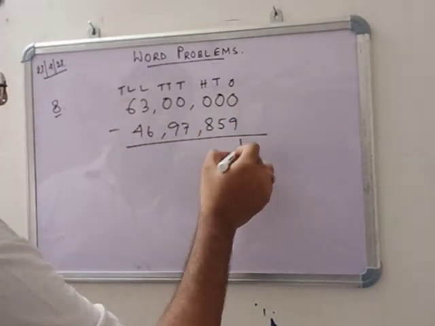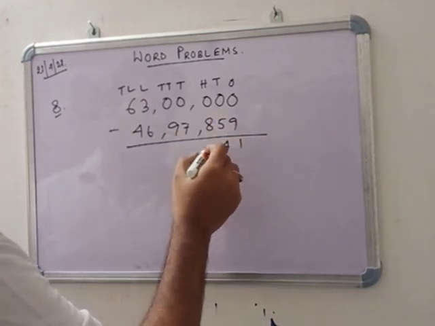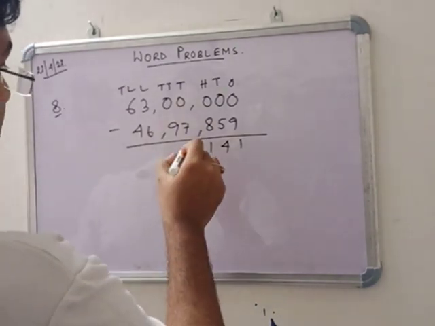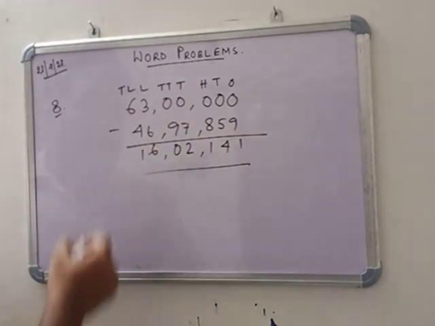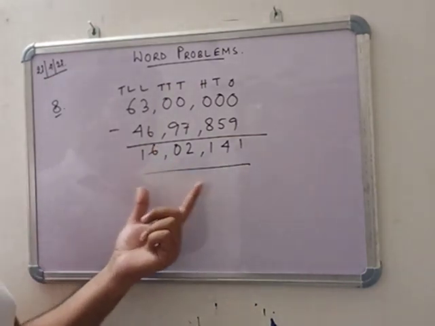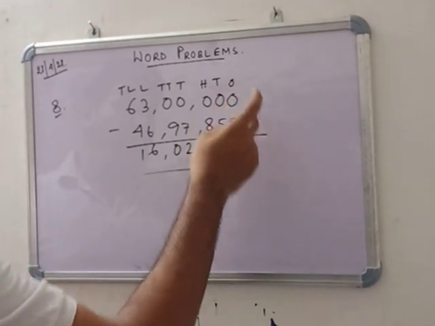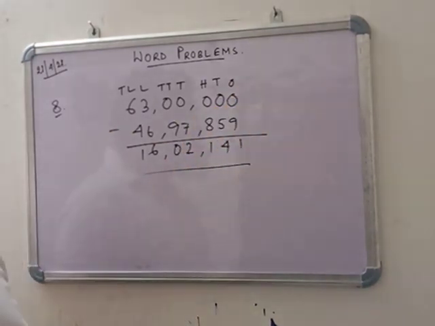So now start. 1, 4, 1, 2, 0, 6, 1. So 16 lakh 2141 is the answer. So this number is greater than this number by this much. Okay, write the answers for each and every sum. Okay, now write it.